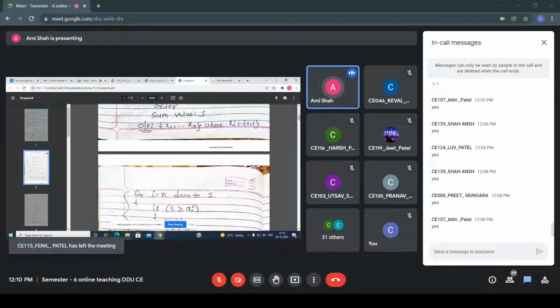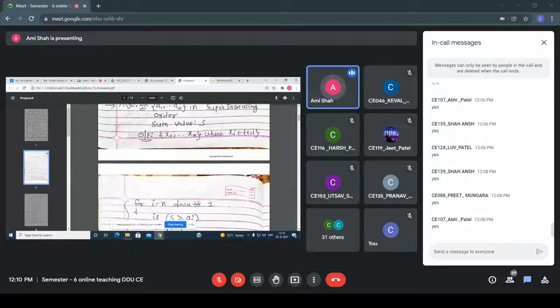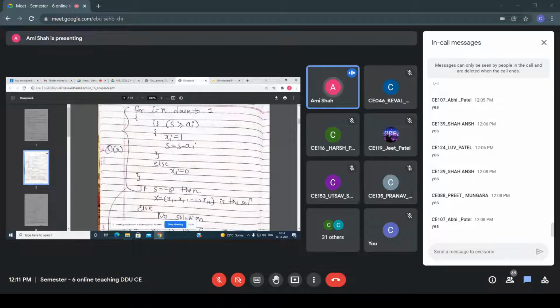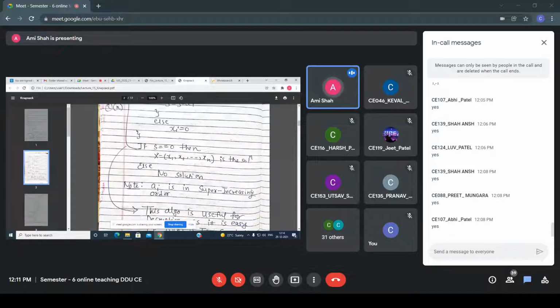Now here, one algorithm you first have to remember. For i equals n down to 1, so later you can understand how this algorithm is useful. Right now just understand: if s is greater than or equal to ai, then xi is 1. Then you calculate s equals s minus ai. Else xi equals 0. And if s is 0, then x equals x1 x2 up to xn is the solution, else no solution.